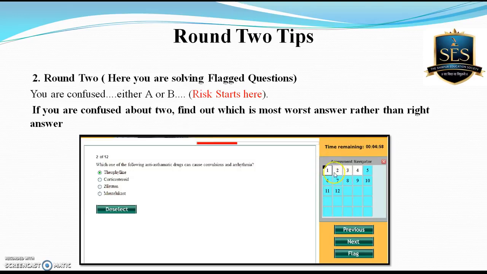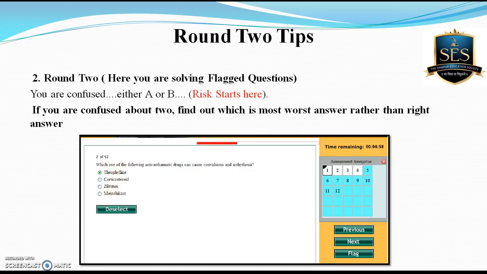Okay, so what is the tip for round 2? In round 2 you are confused about A and B. So what are students doing? They are trying to find out the right answer between A and B, but the tip is like this. You should not find out which is right in A and B. You should try to find out which is wrong in A and B. Automatically you'll come to the right answer.